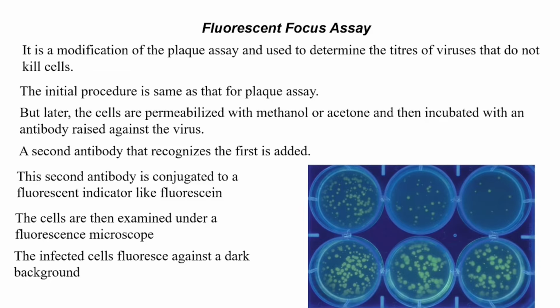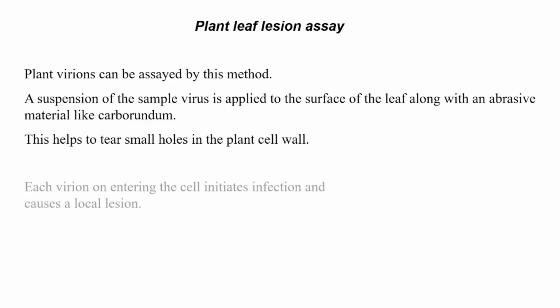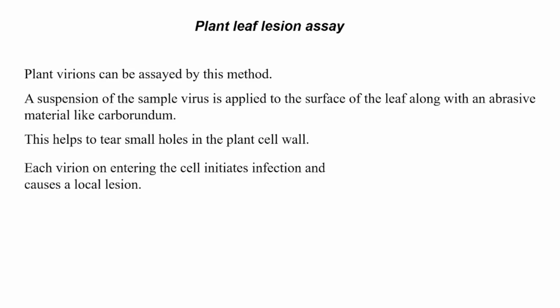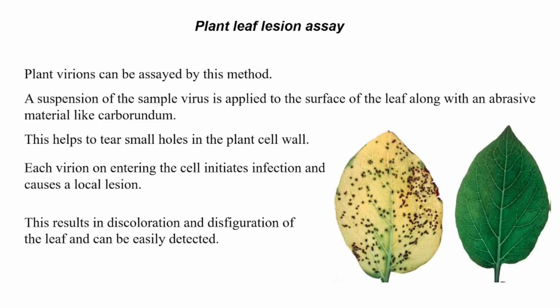The next assay is for plant viruses and it is called the plant leaf lesion assay. Plant virions can be assayed by this method. A suspension of sample virus is applied to the surface of the leaf along with an abrasive material like carborundum. This helps to tear small holes in the plant cell wall. Each virion on entering the cell initiates infection and causes a local lesion. This results in discoloration and disfiguration of the leaf and can be easily detected as can be seen in the picture on your screen.